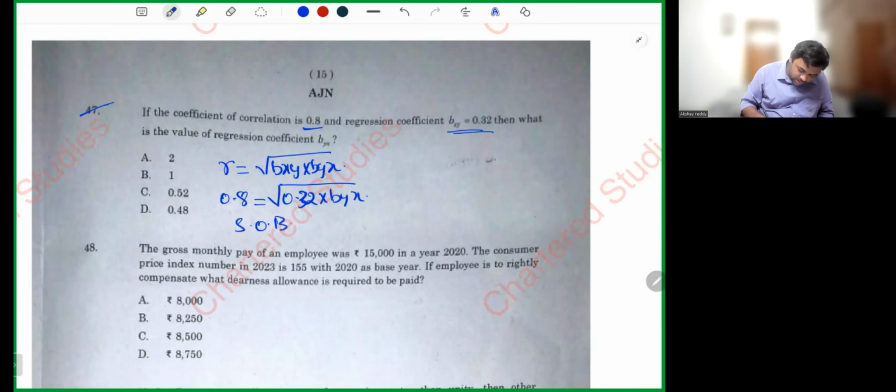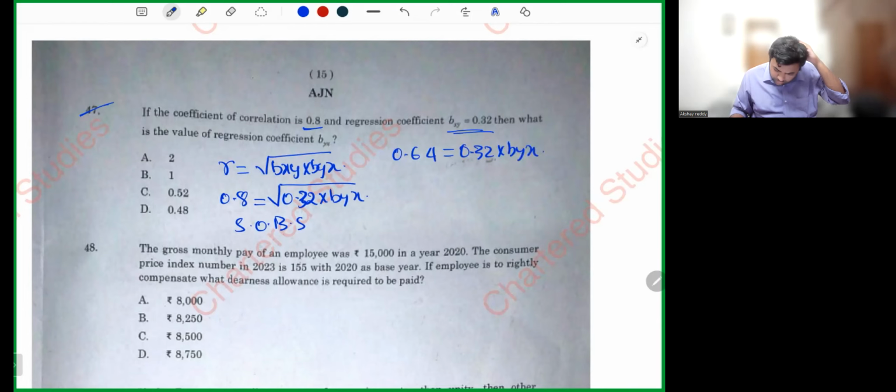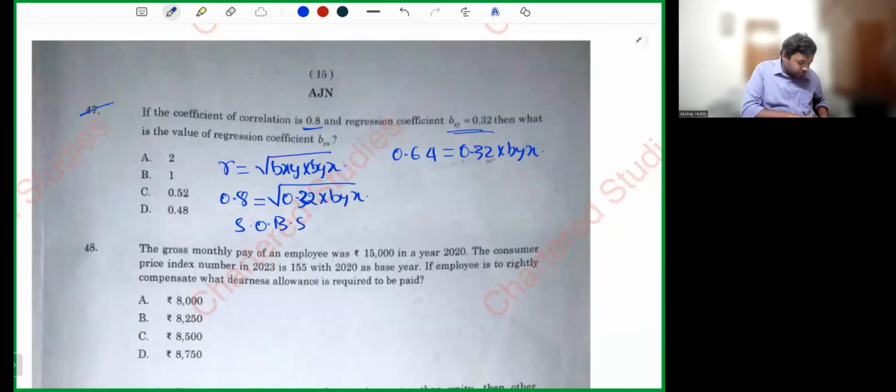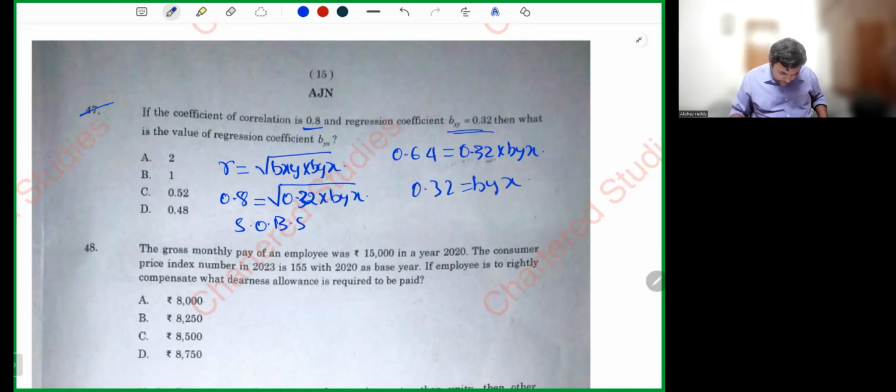Squaring on both sides. 0.8 whole square, 0.64 is equal to 0.32 into byx. Let's send 0.32 to the right side. 0.64 divided by 0.32 is equal to byx.